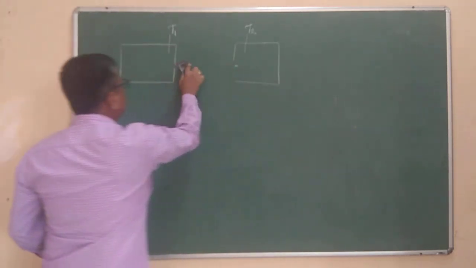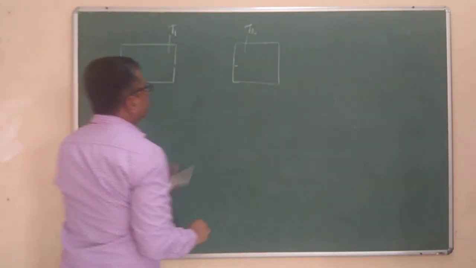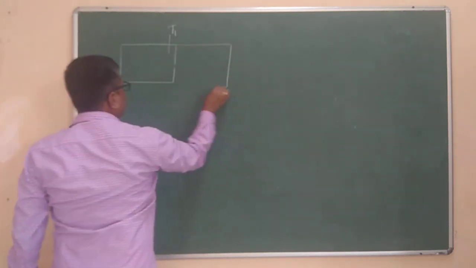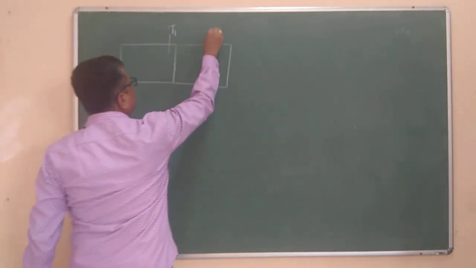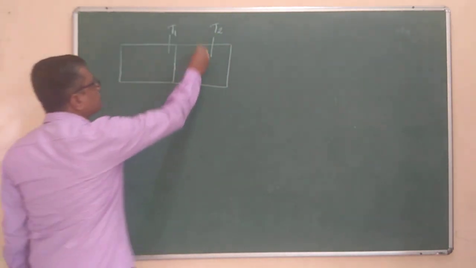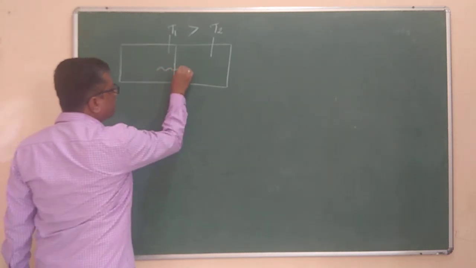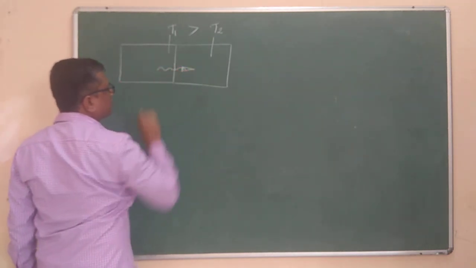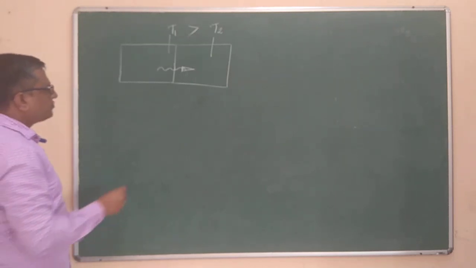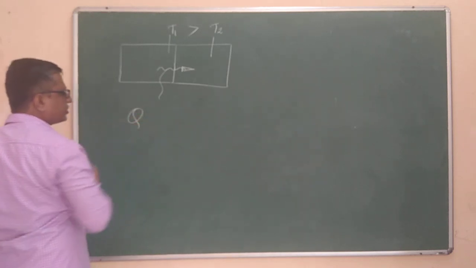Now consider these two bodies as it is, same I have taken, and if I bring these two bodies in contact with each other, when the first body is at the temperature T1 and the second body is at the temperature T2, obviously if T1 is more than T2, the heat will start to flow from this body to this body, from the higher temperature to the lower temperature. This heat which is transferred, we are going to indicate it by the letter Q.